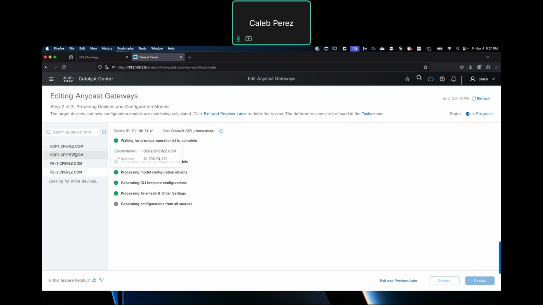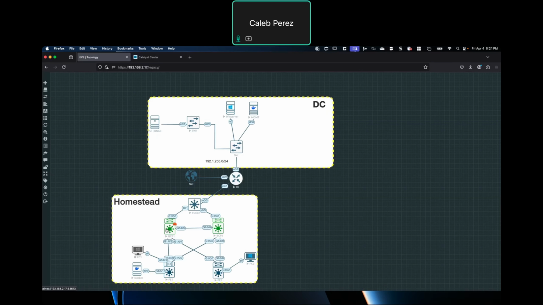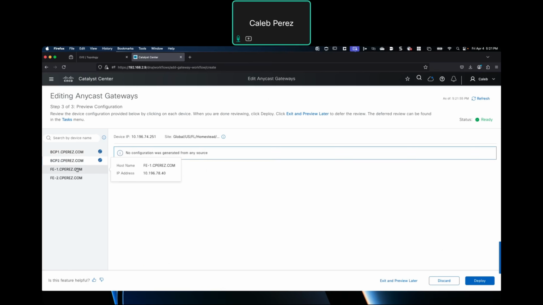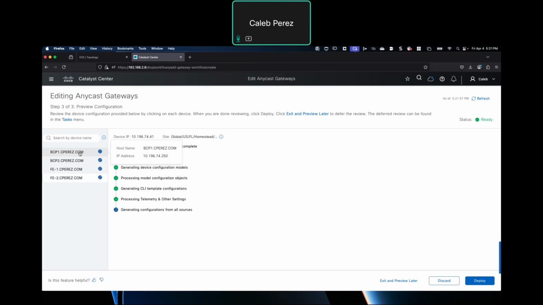Okay, let's wait for this to be completed. In this case, I have the border control plane 1, border control plane 2, and 2 fabric edges. So let's wait for this.